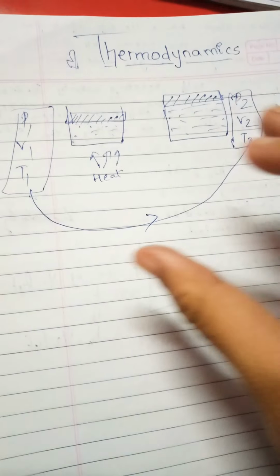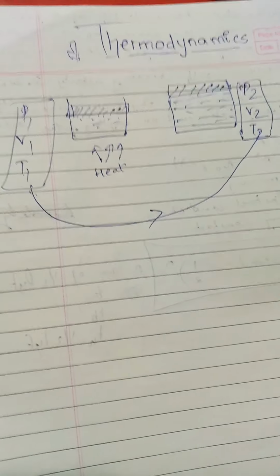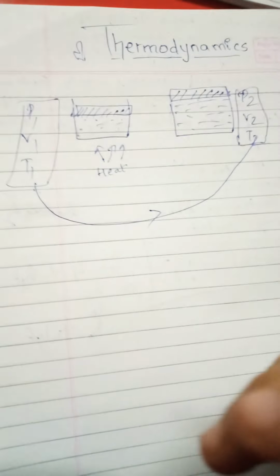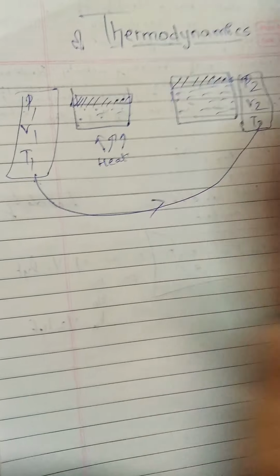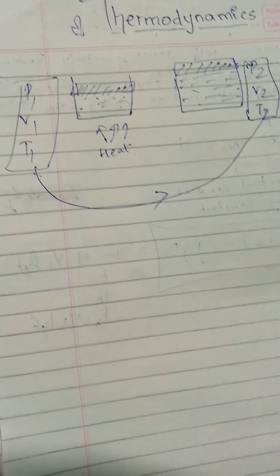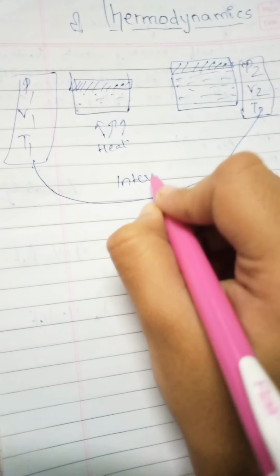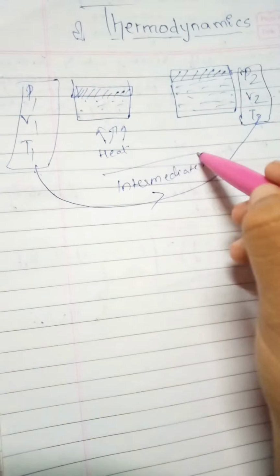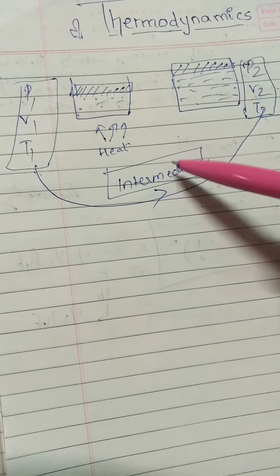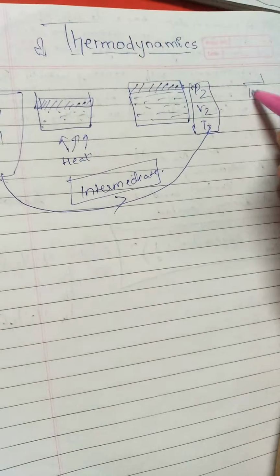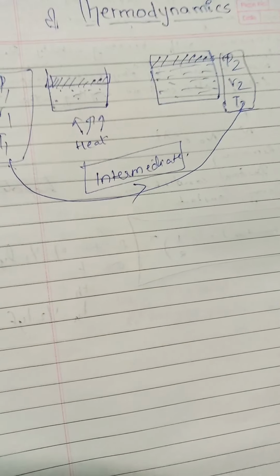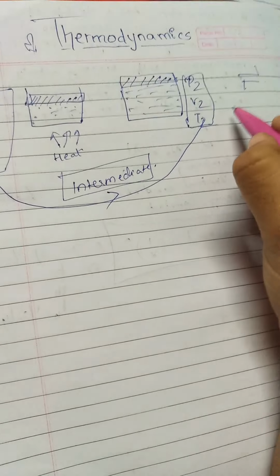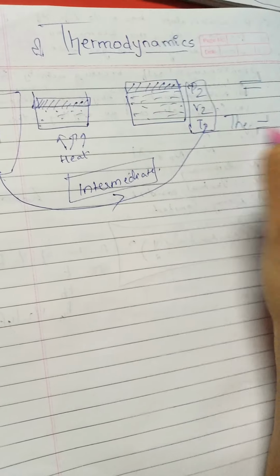So this P1 V1 T1 going to P2 V2 T2 is not taking place instantaneously. It is just like converting reactant to product, there is some intermediate state between them. All these intermediate states are always in equilibrium, then only the process will take place, right? That is what we call thermodynamic equilibrium.